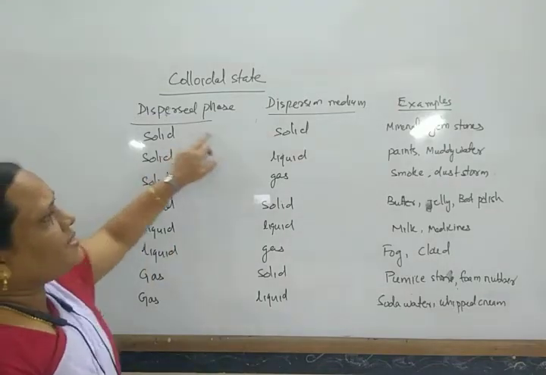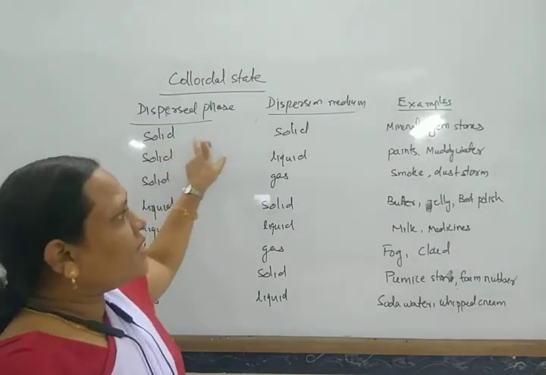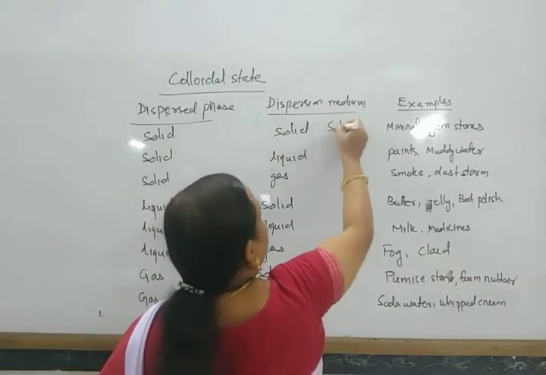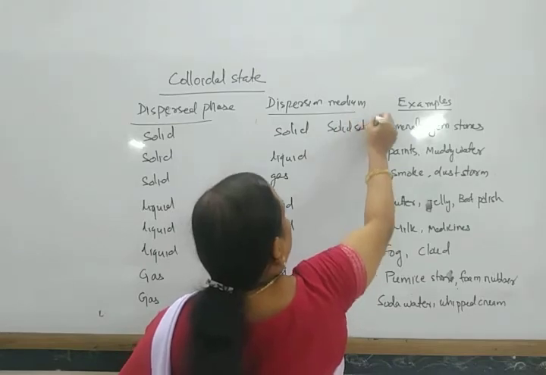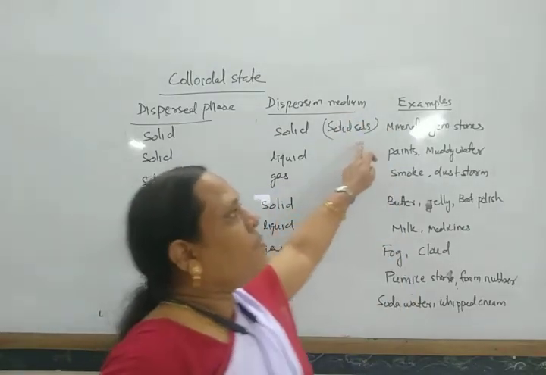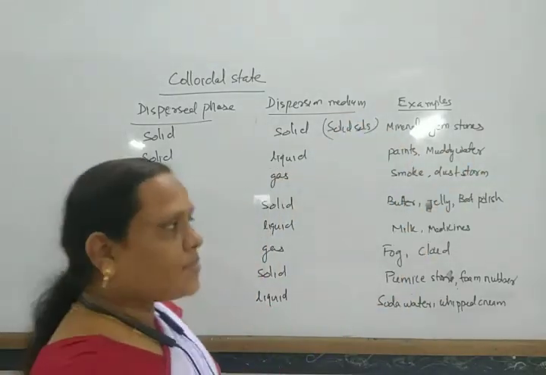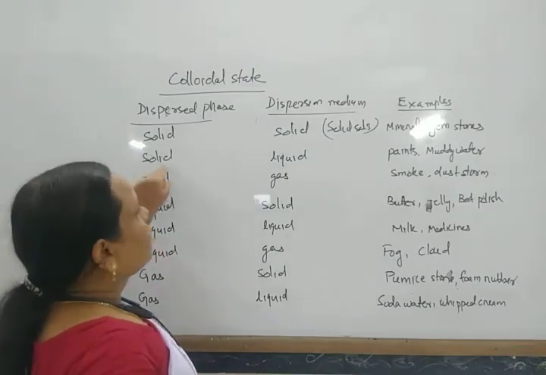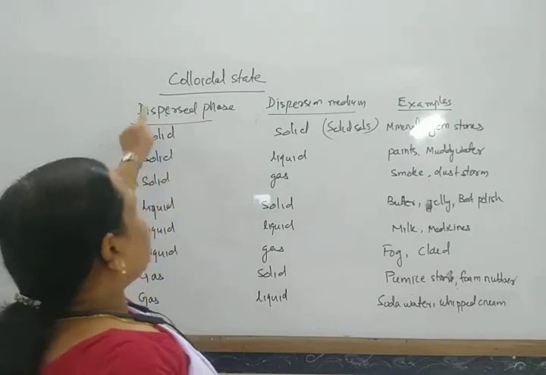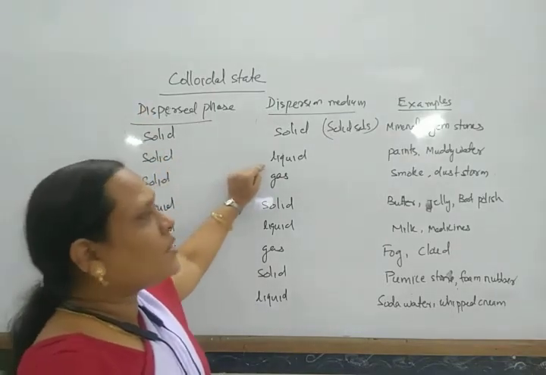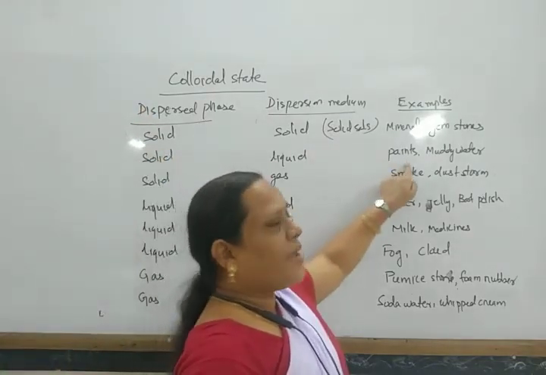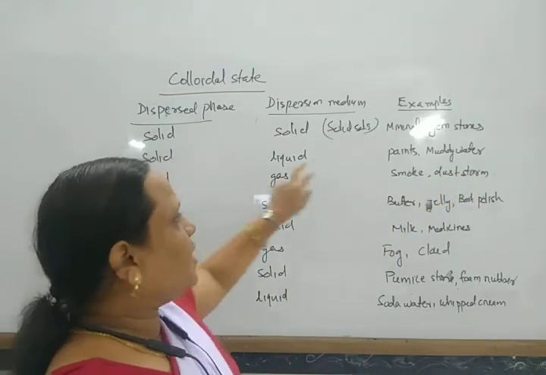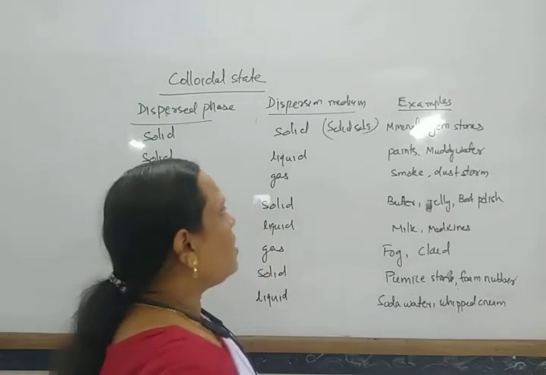If the dispersed phase and dispersion medium are both solid, that is called a solid sol, for example minerals and gemstones, like the ruby. Different types of gemstones are there. For solid in liquid, the dispersed phase is solid and the dispersion medium is liquid. These are paints and muddy water. In muddy water, mud is the dispersed phase and water is the liquid dispersion medium.